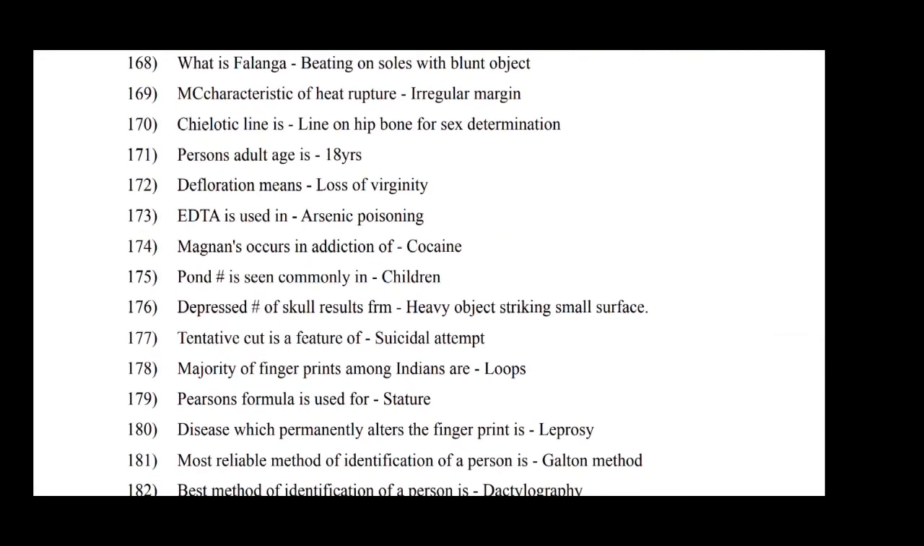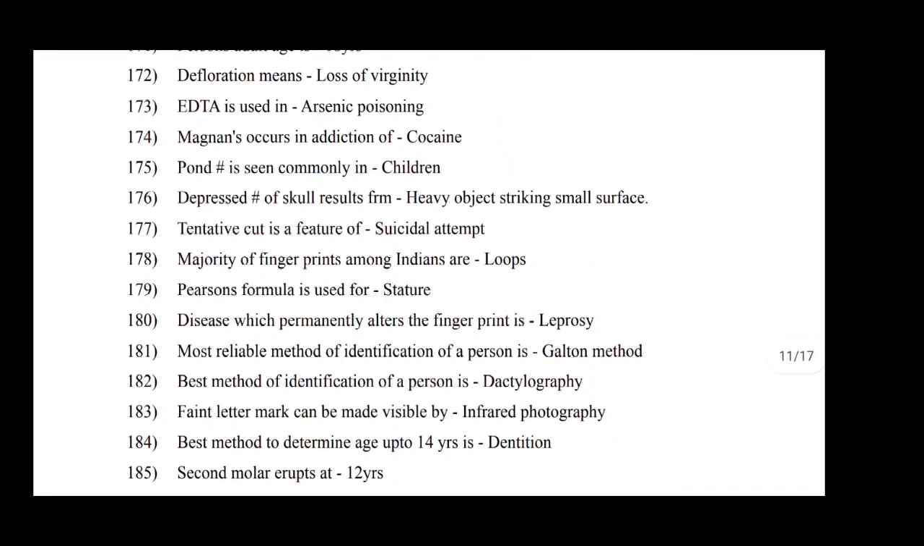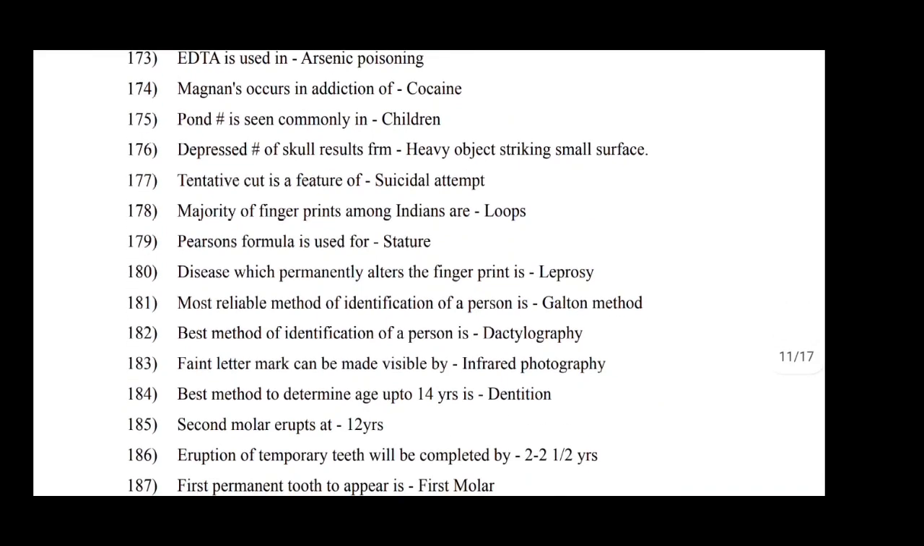Iliac line is a line on the hip bone for sex determination. Adult age is 18 years. Defloration means loss of virginity. EDTA is used in arsenic poisoning. Magnan's symptom occurs in addiction to cocaine. Greenstick fracture is seen commonly in children. Depressed fracture of skull results from a heavy object striking a small surface.